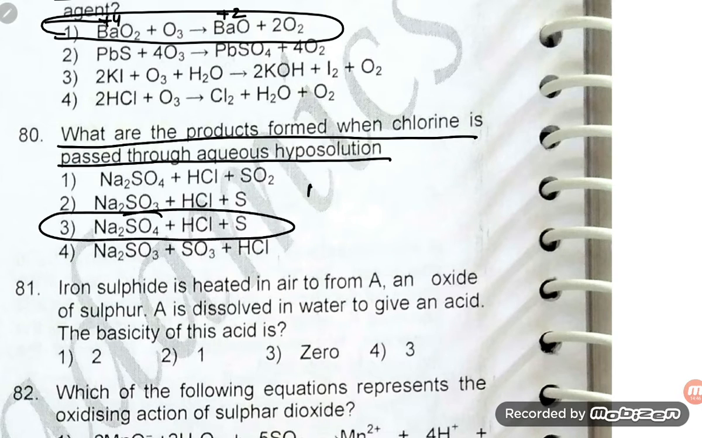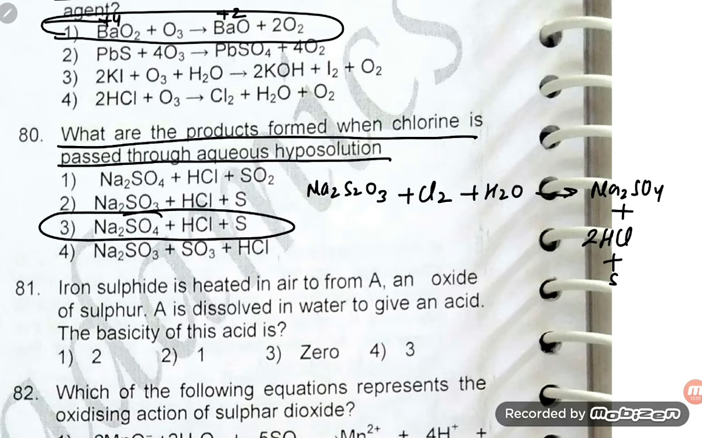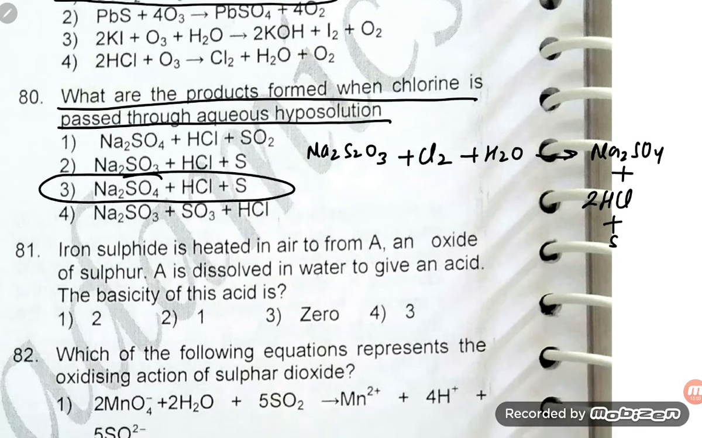So you see, student, Na2S2O3 plus Cl2 plus H2O, it is going to give what, student? Na2SO4 plus 2HCl plus sulfur. So this is our required answer.